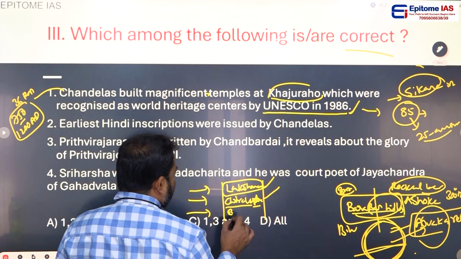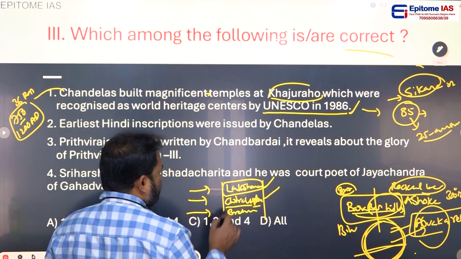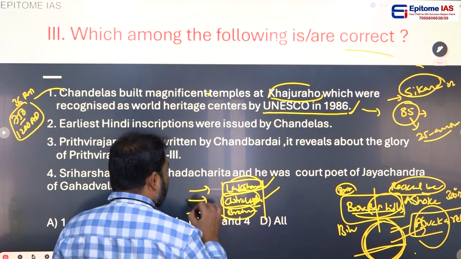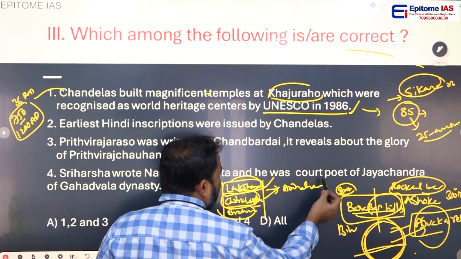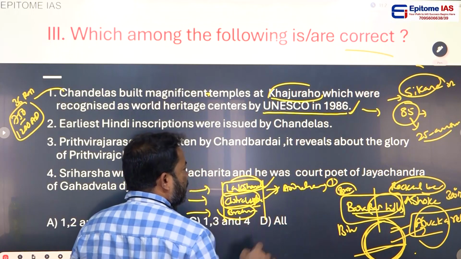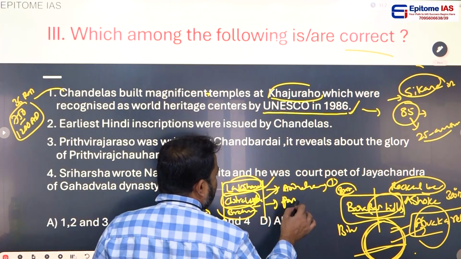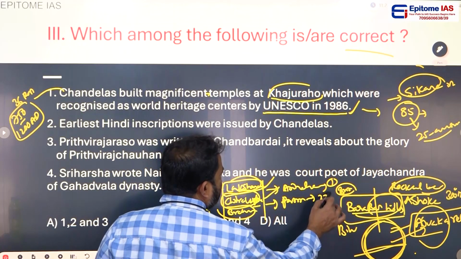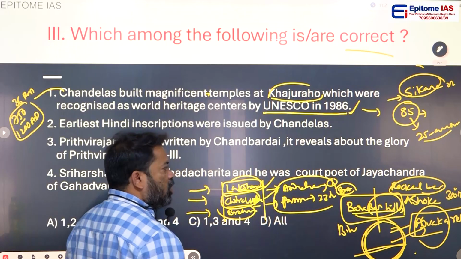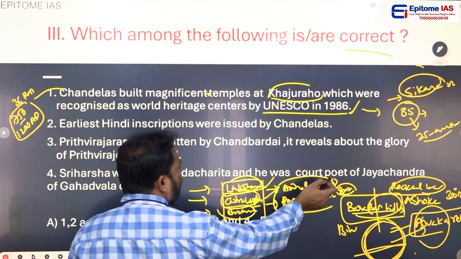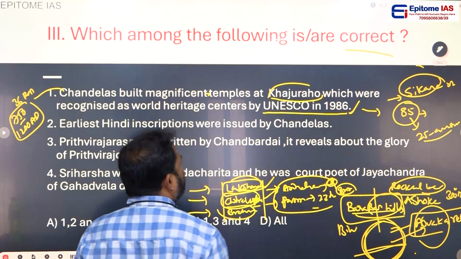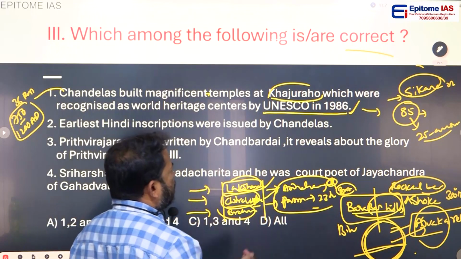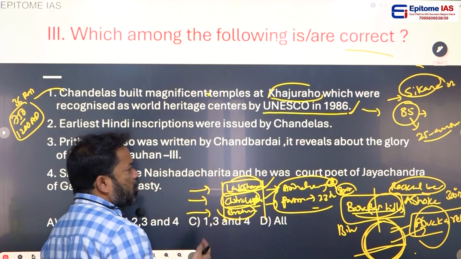And they constructed temples of Brahma. Like this, Lakshmana, Chitragupta, Brahma. And not only that, they constructed the Adinatha temple. Adinatha was the first Tirthankara. And they constructed the Parshvanatha temple. Parshvanatha was the 23rd Tirthankara of Jainism. I told in the class, Jainism, Adinatha or Rishabhanatha, first Tirthankara. So many temples were constructed. If you have time, go and see the best Sikara temples, Khajuraho temples in Madhya Pradesh.